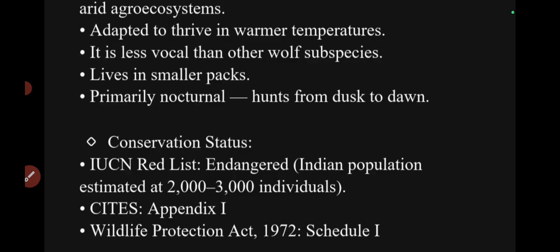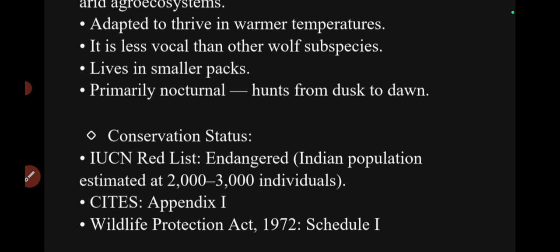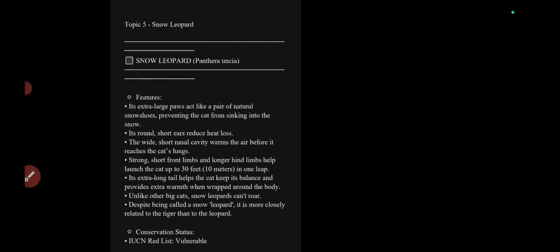It lives only in smaller packs, and primarily it is a nocturnal species that hunts from dawn to dusk, or dusk to dawn. If you look at the IUCN Red List, it is an endangered species. Under CITES, it is in Appendix 1, and under the Wildlife Protection Act also, it is in Schedule 1.